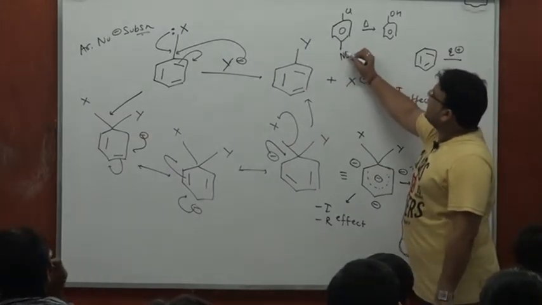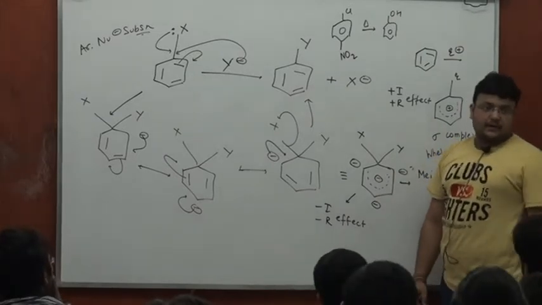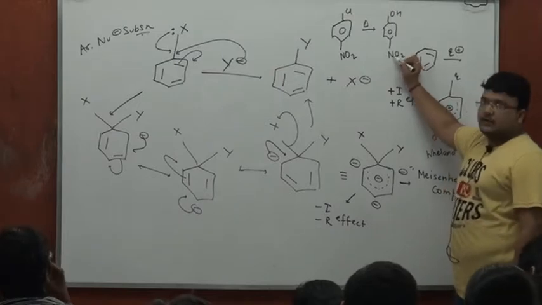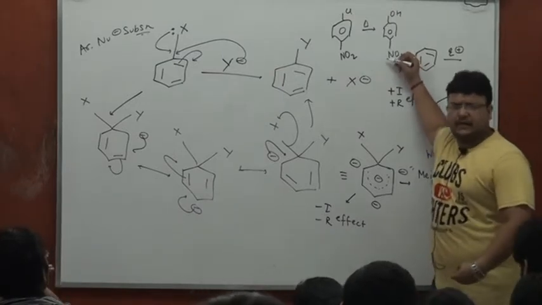with an NO2 coming here, now NO2 is minus I minus R. The corresponding phenol, which is para-nitrophenol, now this process will occur a little readily.